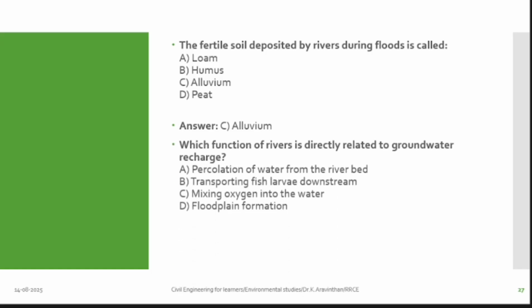Which function of river is directly related to groundwater recharge? A is percolation. Percolation means what? If you pour water in a sponge, what will happen? It will absorb and percolate. So that is called river acting as percolation. If you pour water in sand, it will absorb. This is what I told. Percolation of water from river bed.